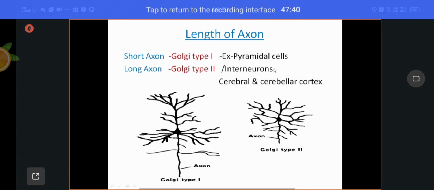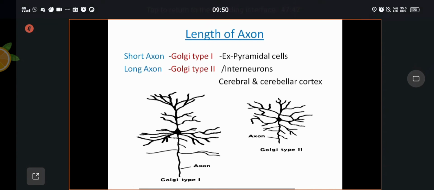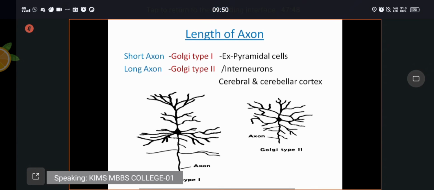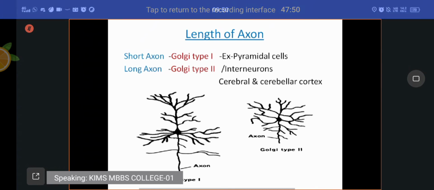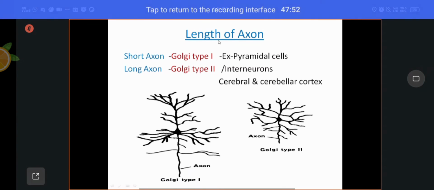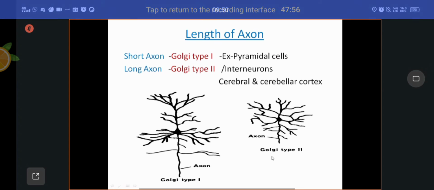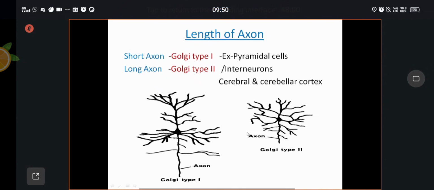Suppose the motor neurons and sensory neurons, for the time being, will be connected with one another by means of these interneurons. They are called short axons, Golgi type 2 neurons. Here Golgi type 1, long axon. Here Golgi type 2, short axon.